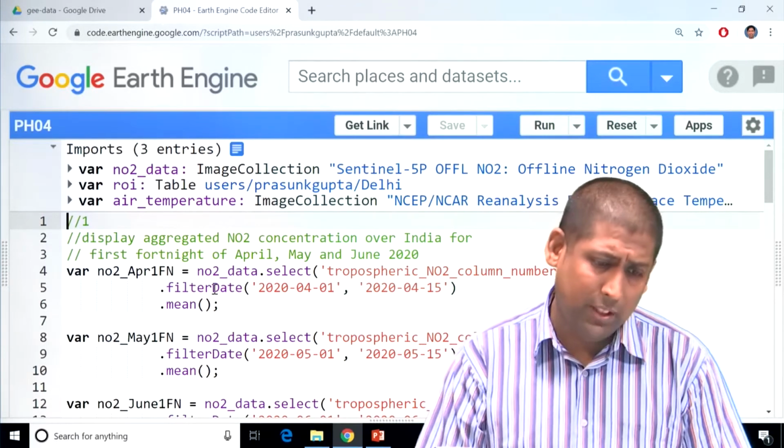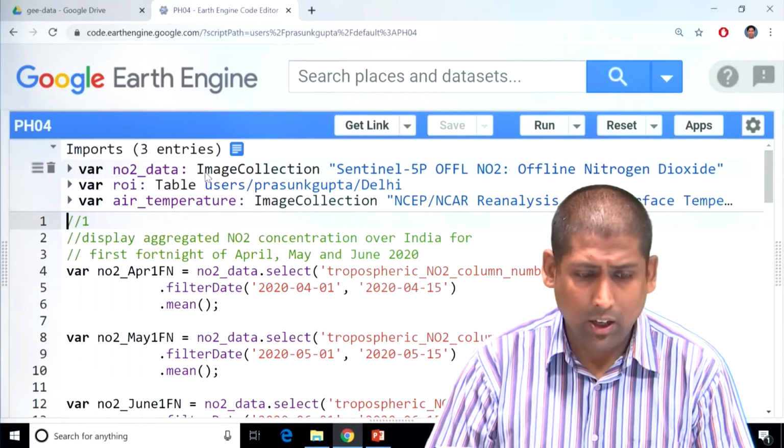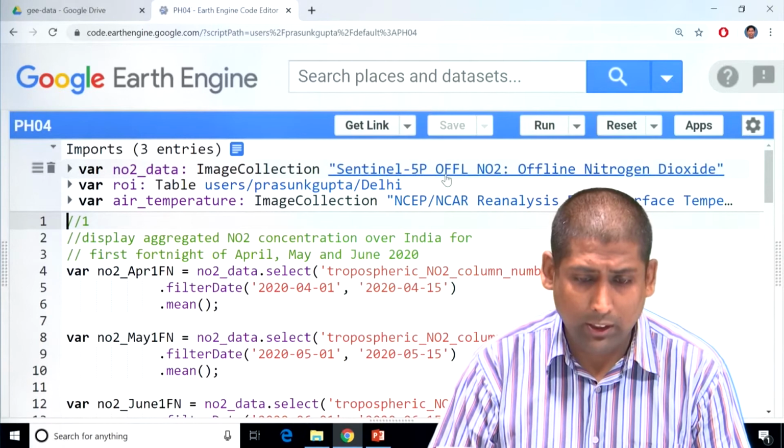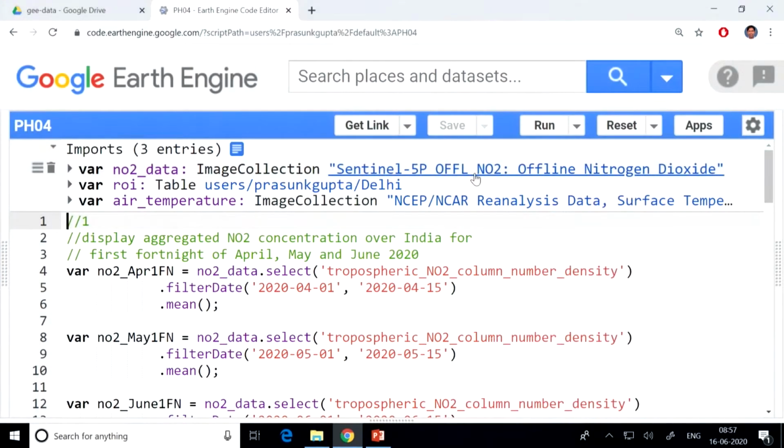So we'll be working with basically two data sets. One, I told you, is the Sentinel 5P nitrogen dioxide concentration data that they give. Then we'll also be using the NCEP NCAR reanalysis surface temperature data, and we will see how we can display all this data on the map and how we can download it in the form of maps or in the form of graphs.